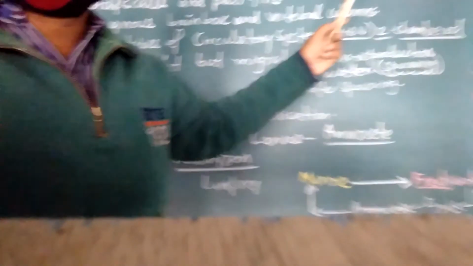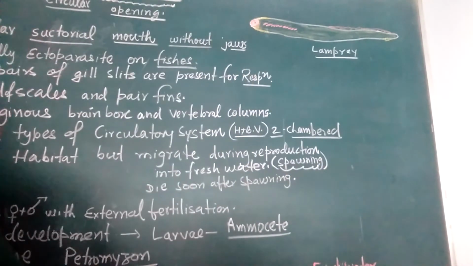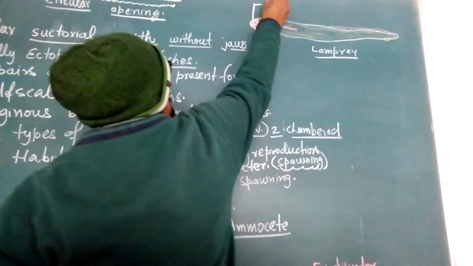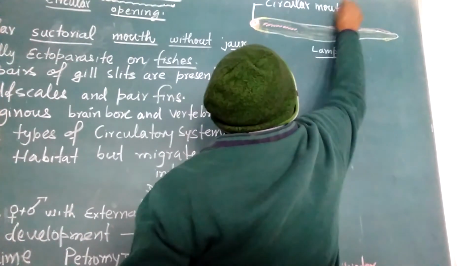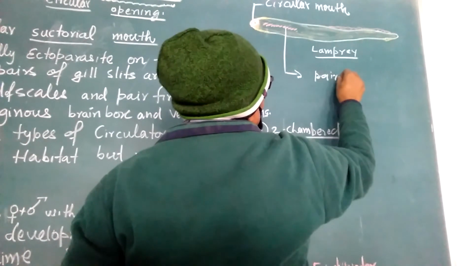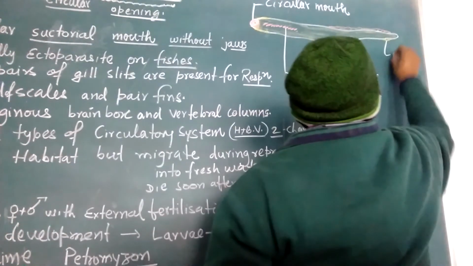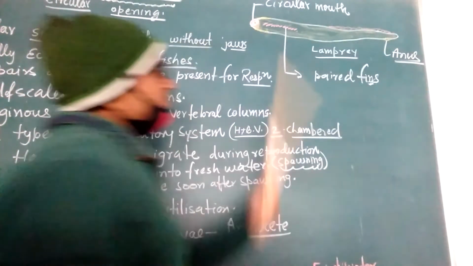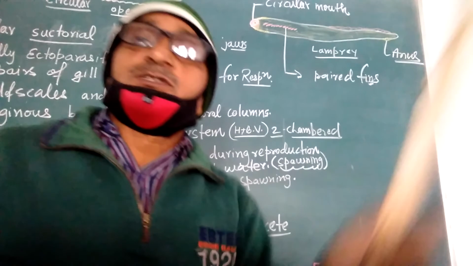You can very easily draw the diagram of Petromyzon. I have drawn it here. It has a circular mouth and pharyngeal gill slits; you can label them here. This is the circular mouth. These are paired fins. This one is the anus. Mouth to anus means a complete digestive system. The heart is two-chambered, which we have already discussed. So this is all about Cyclostomata. I think you have got this point. Thank you.